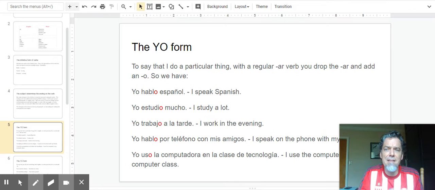So the yo form, to say that I do something with a regular AR verb, you drop the AR, and then you add the O. So we have, for hablar, to speak, yo hablo español. Subject is I, yo. So your verb ending is going to be O. Yo hablo español. I speak Spanish. Yo estudio, estudiar, estudio mucho. I study a lot. Yo trabajo a la tarde. I work in the evening. Yo hablo por teléfono con mis amigos. I speak on the phone with my friends, which you can't see down there. Yo uso la computadora en la clase de tecnología. So you see all of those verbs, because I'm doing all those actions, end with an O.